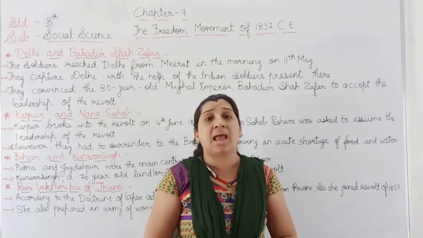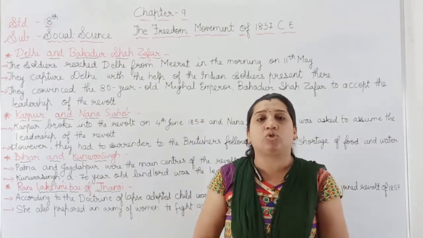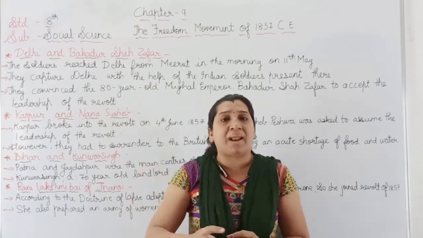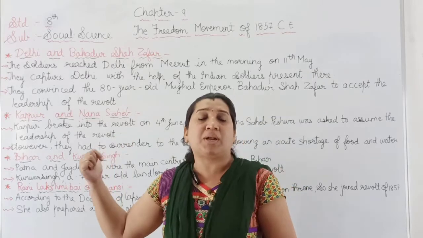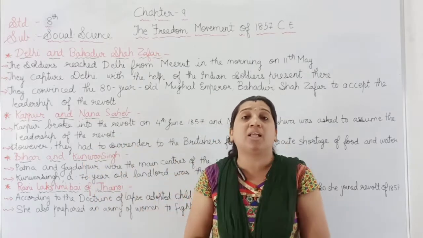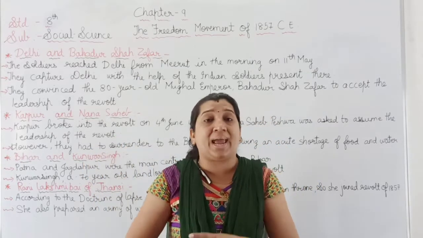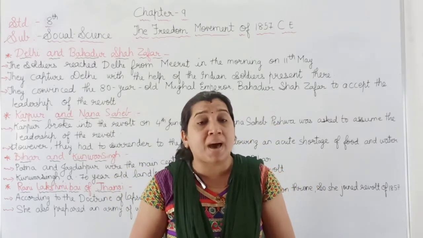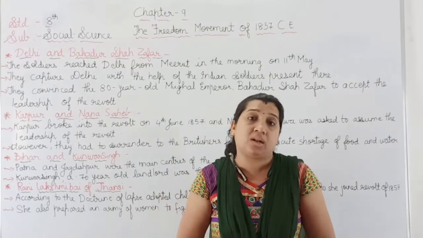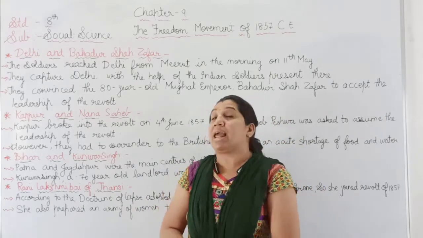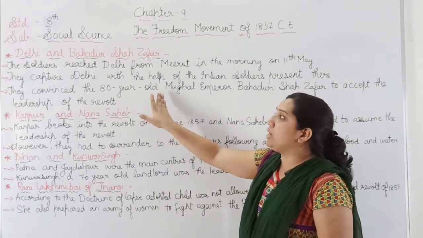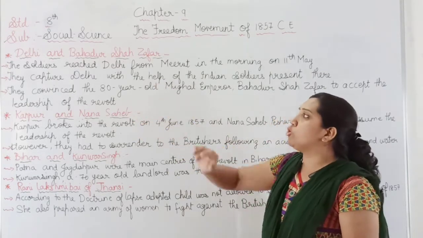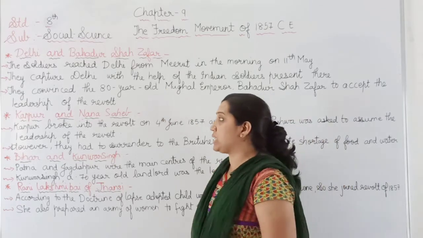The reason was that if the news of Bahadur Shah Zafar's involvement spread across India, most of the people would be inspired and would join the revolt of 1857. Because of that, after capturing Delhi, they convinced Bahadur Shah Zafar to join the revolt.